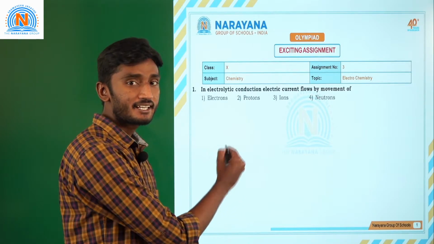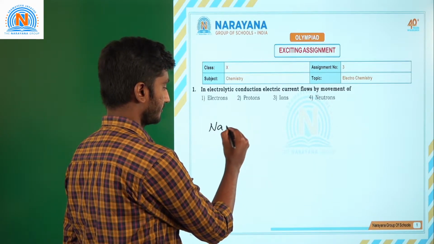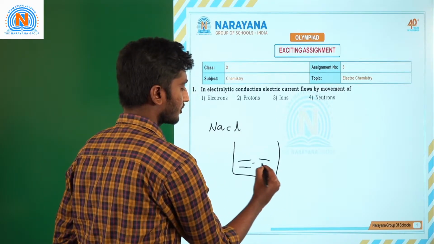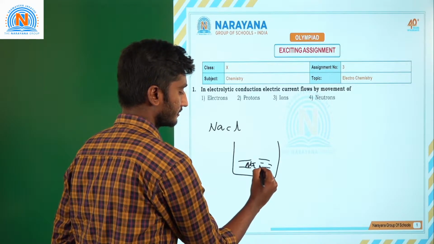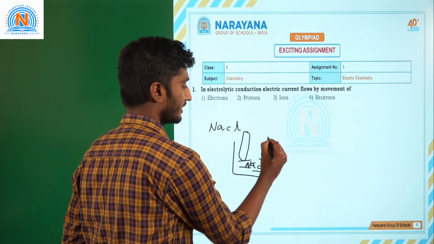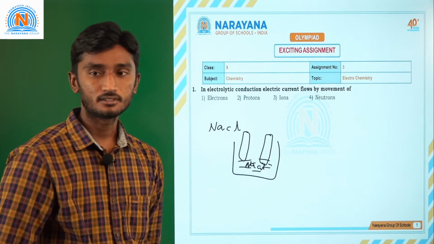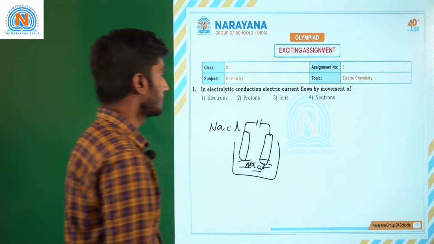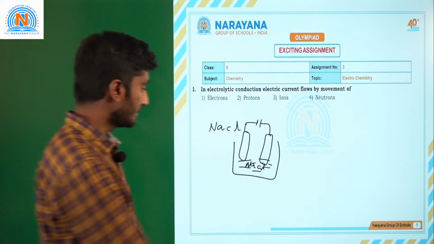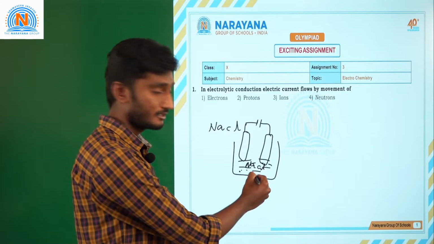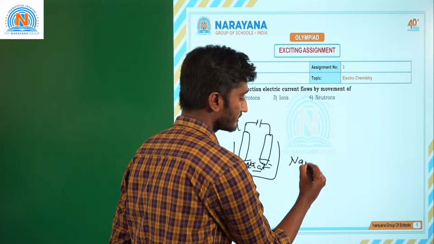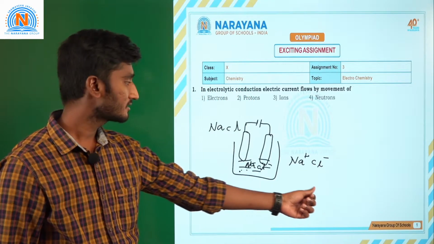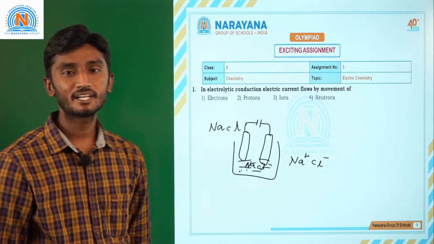For example, if you take an electrolyte like NaCl, you can take an electrolytic solution, that is NaCl. You have two electrodes, anode and cathode. When you switch on this battery, in this electrolytic solution you first have NaCl, that is nothing but Na plus and Cl minus. By the movement of this Na plus and Cl minus, electric current flows in electrolytic conduction.